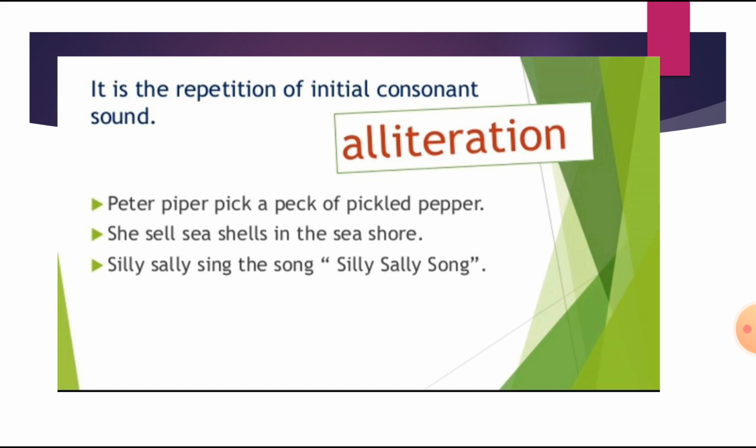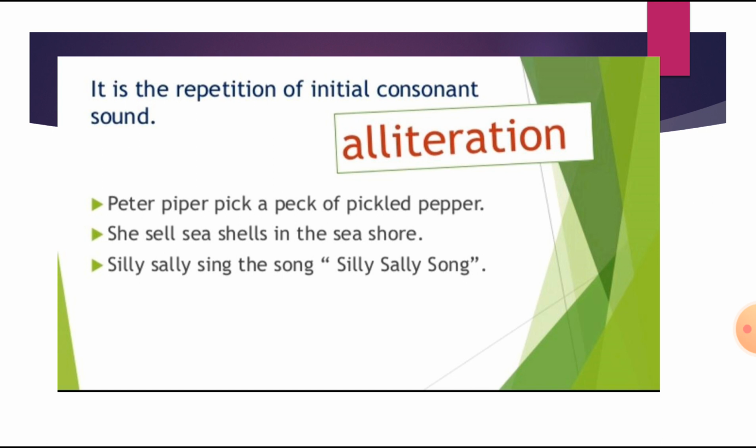The second one: she sells seashells by the seashore. The third one: silly Sally sings the song. So here the repetition of the initial consonant is being done.